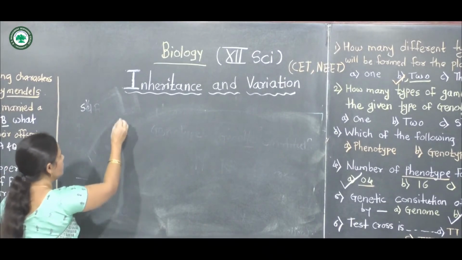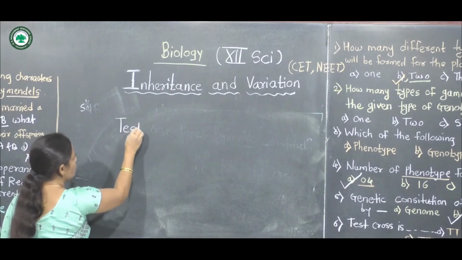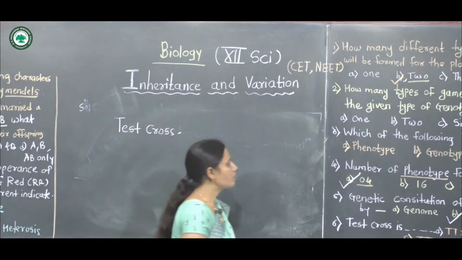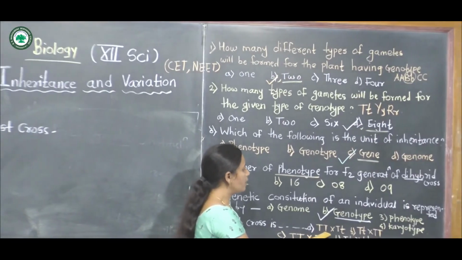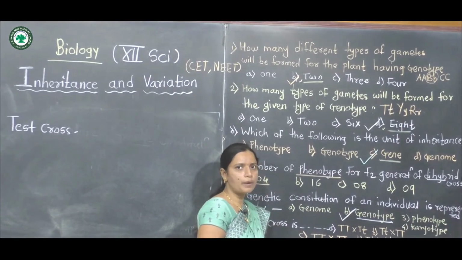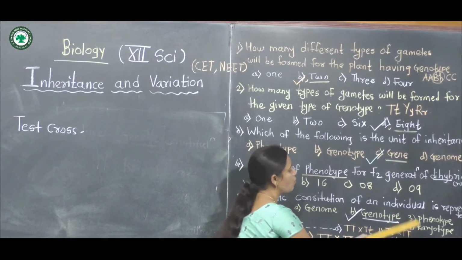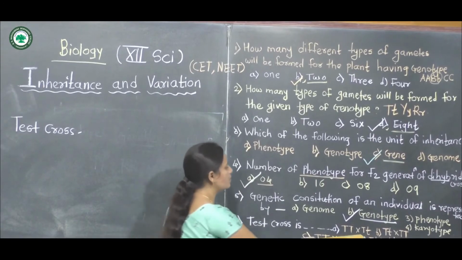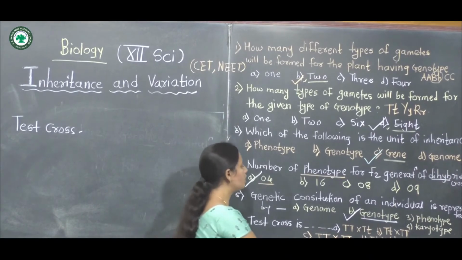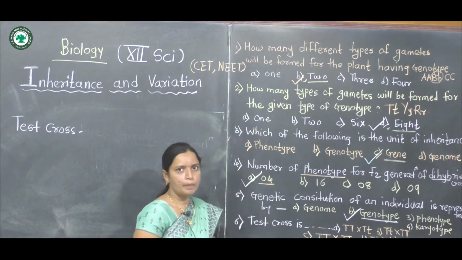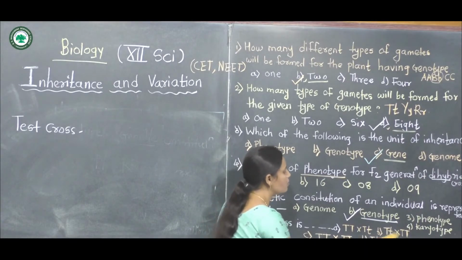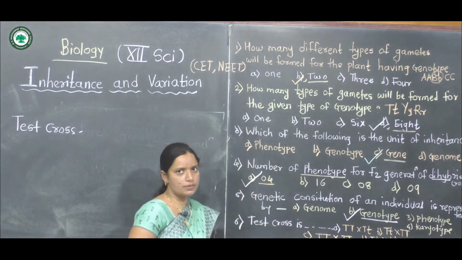Test cross means test cross. Options are capital T capital T, capital T small t. One is homozygous, another is heterozygous, a hybrid. Capital T capital T and capital T capital T are homozygous dominant, and capital T small t, small t small t. One is a hybrid and one is a recessive.